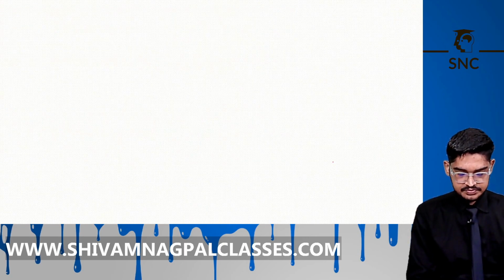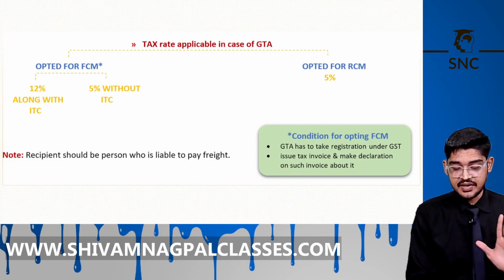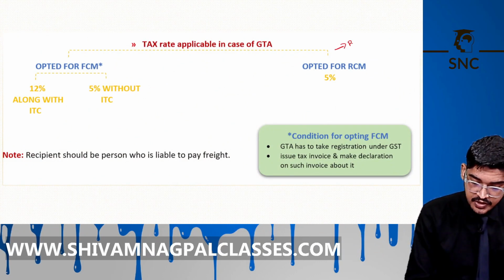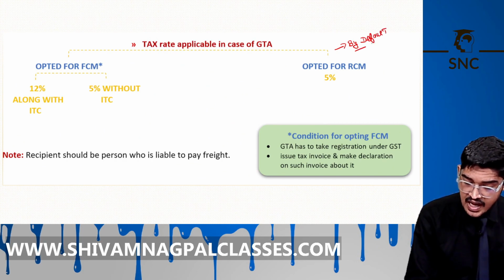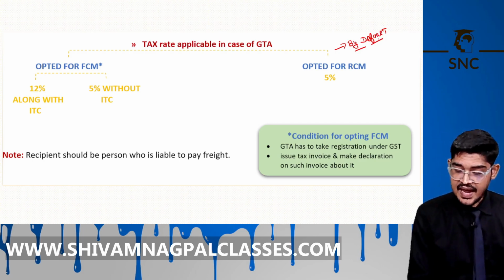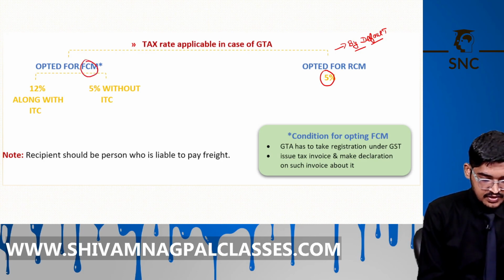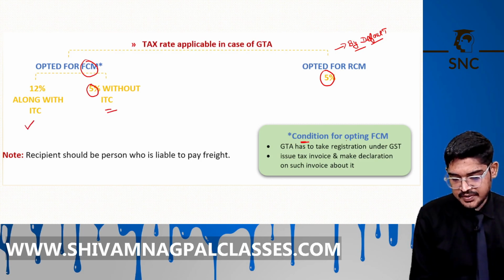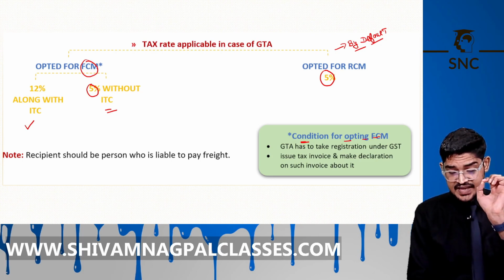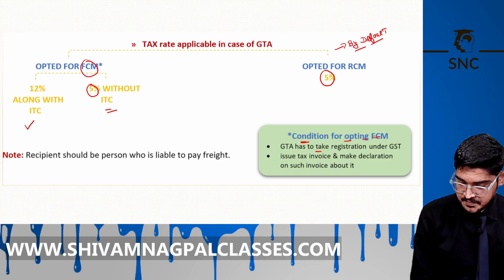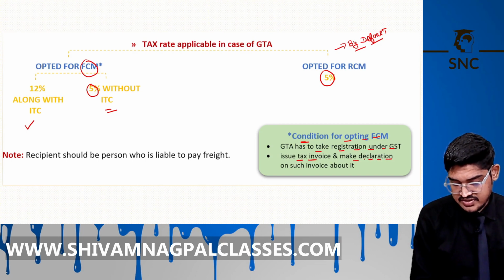Now, that GTA gets 2 options. The default option is the RCM option. That means the specified person, those 3 RCBPC, will pay tax under RCM at the rate of 5%. But that GTA has the option for FCM also. Again, there are 2 options: 5% without ITC and 12% with ITC. There is a condition for opting for FCM. That is, the GTA has to take compulsory registration under GST, issue a tax invoice and make a declaration on such invoice about it.